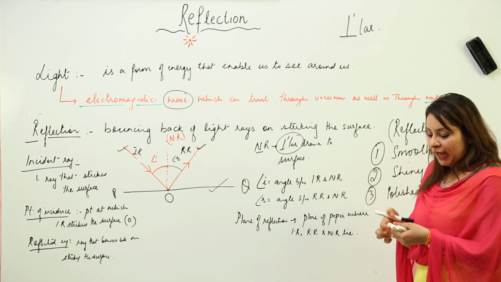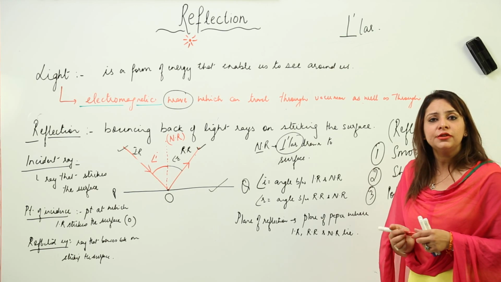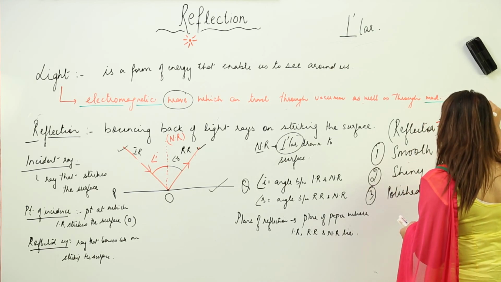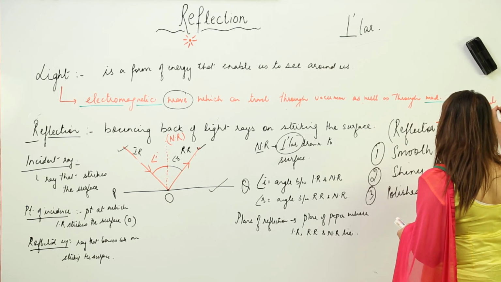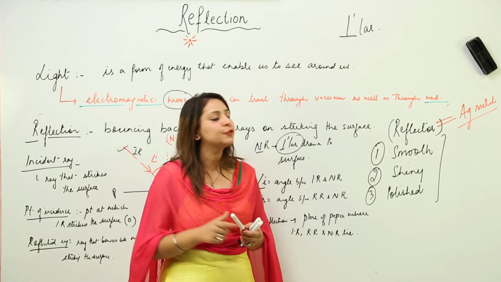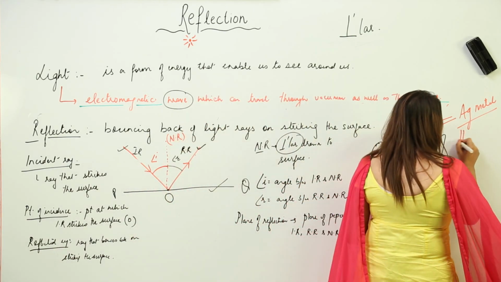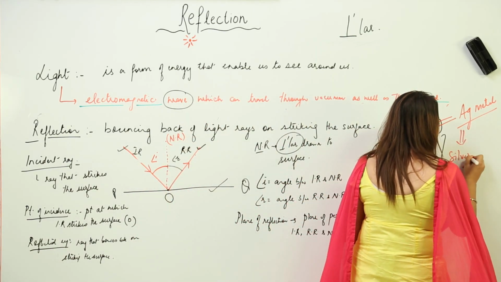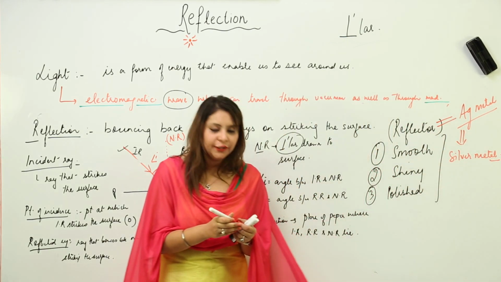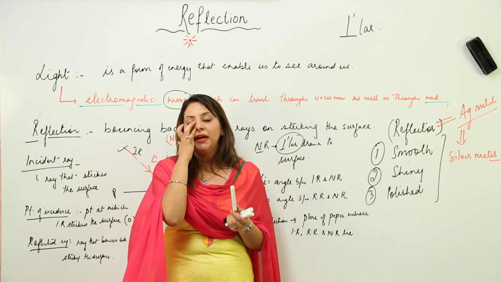You will be curious to know which is the best reflector. It is the silver metal. What is this Ag? Ag is the symbol used for silver. Whenever you are doing physics or chemistry or biology, make use of the tools.